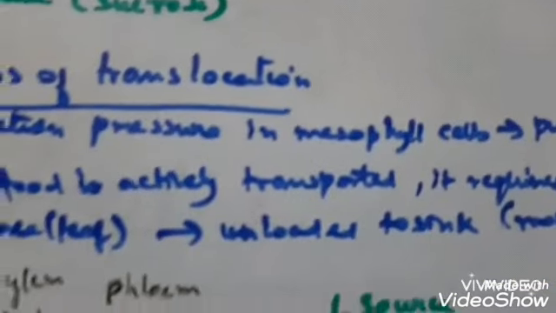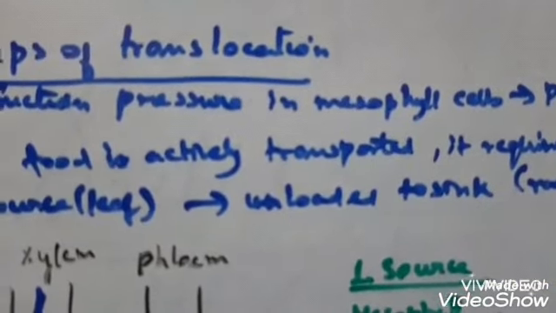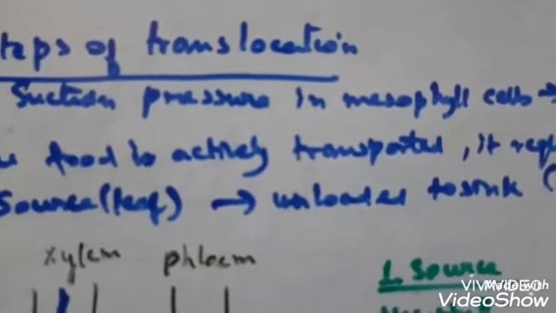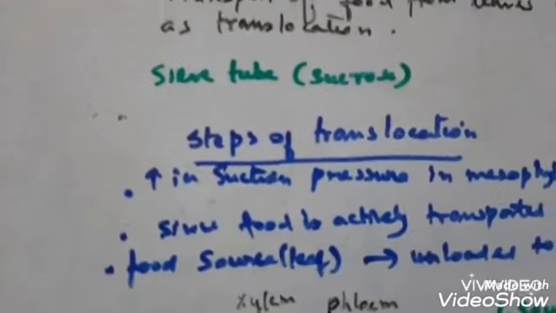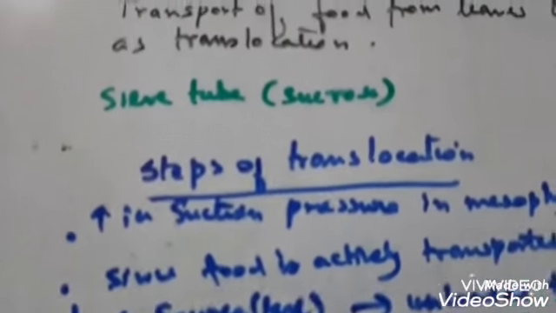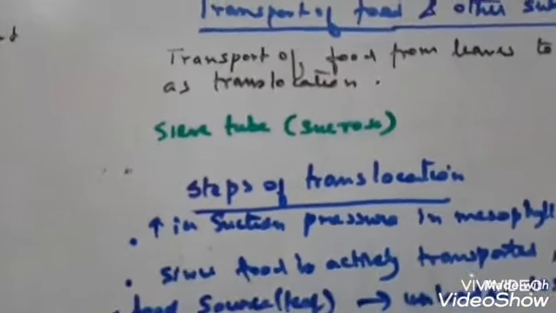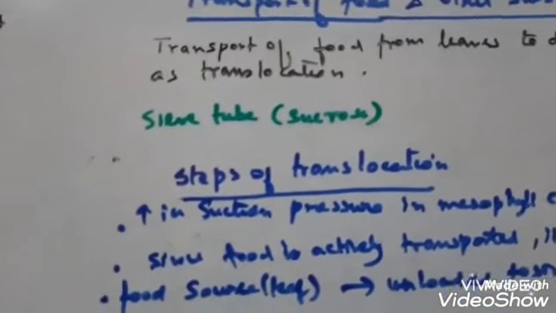There is the sink where the extra food is stored. Now in the spring season, you see sugar stored in the root or the stem is transported. You know, in the autumn many plants lose their leaves. Okay. And during the spring new leaves arise.